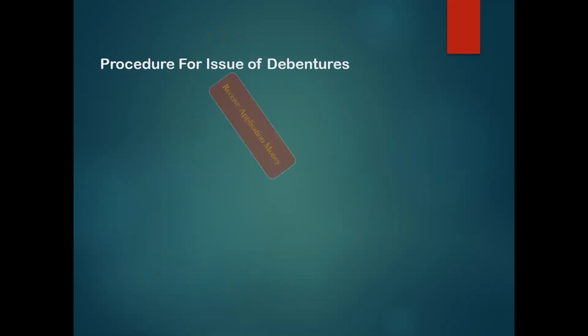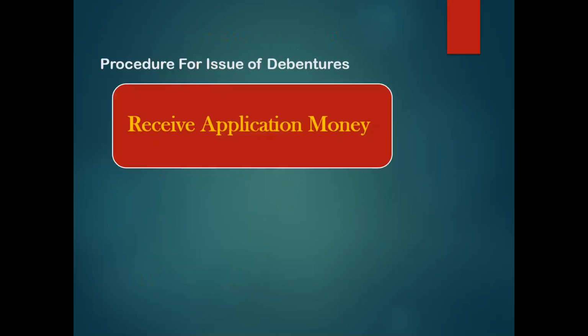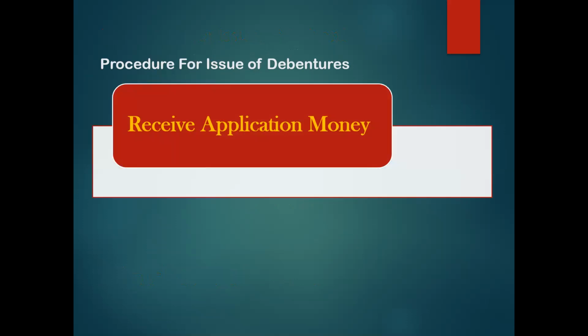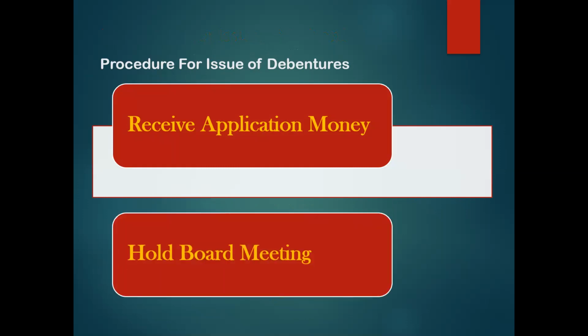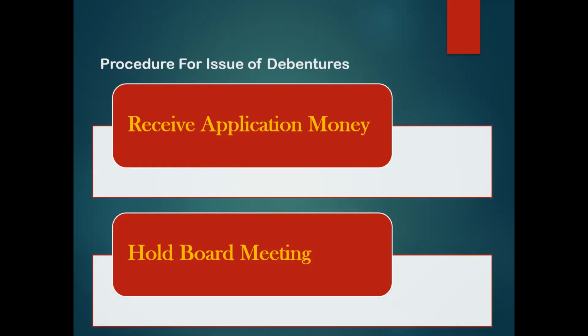So coming forward to the next point, that is R. R stands for receive application money. Last time we stopped on the point that the company has to open a separate bank account in order to receive the money. So the next step after opening the bank account is you have to receive that application money in the specified bank account. H stands for, again, hold the board meeting deciding how many debentures will be given to how many applicants and on what basis.